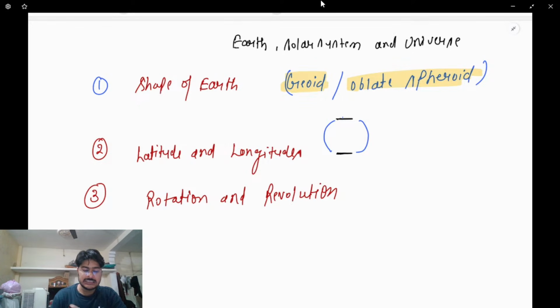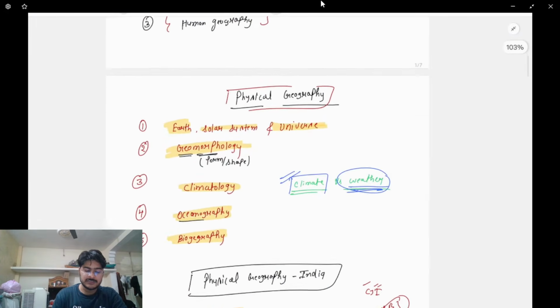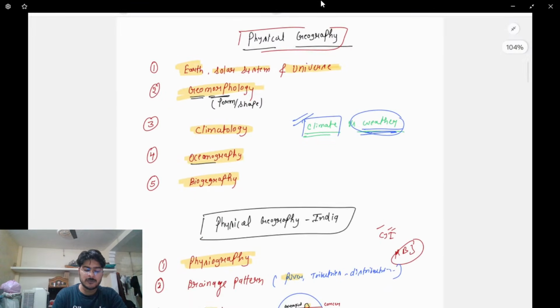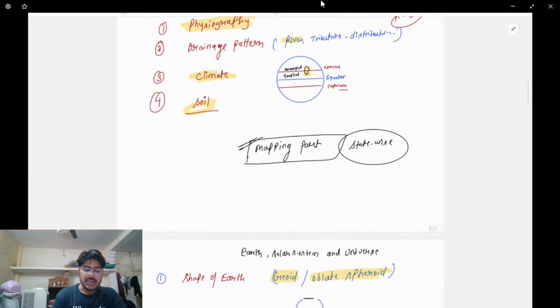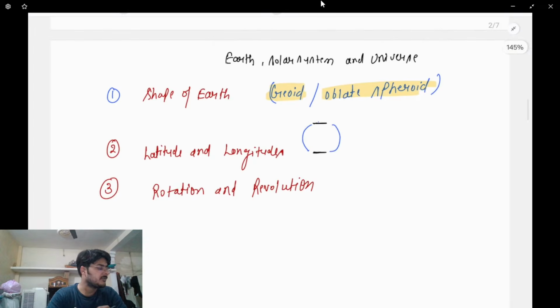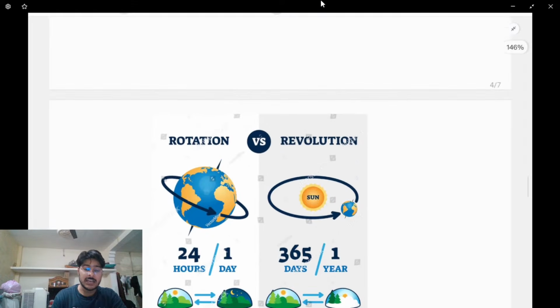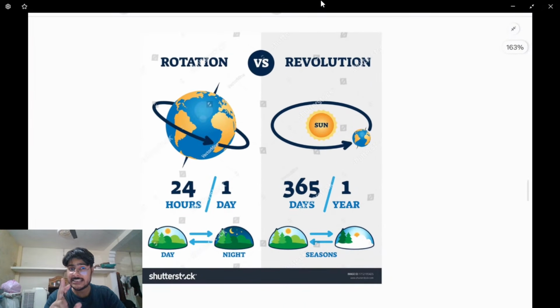So just mention everything as we have started. These are the physical geography topics. The first topic was Earth, solar system and the universe, and now we are discussing what we're going to study in detail within it. So rotation and revolution, what is that? I have also added a picture for that. You may see the picture, but don't worry, I'll discuss these in detail. First, the overview of topics.